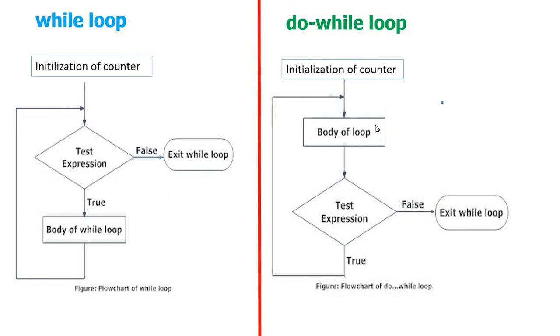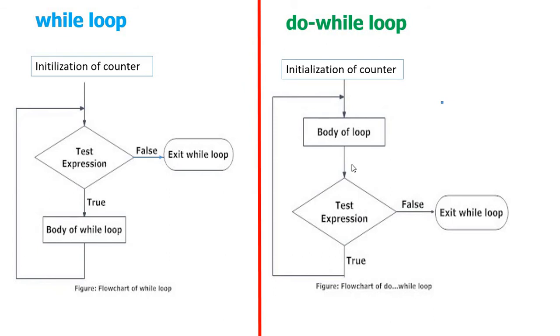The body of the loop performs two tasks. One is the task you want to perform, and another one is the updation of the counter. Now the newly updated counter is tested here.